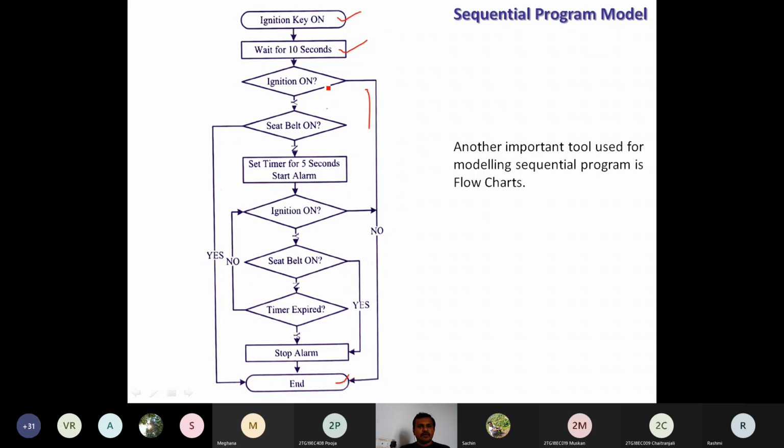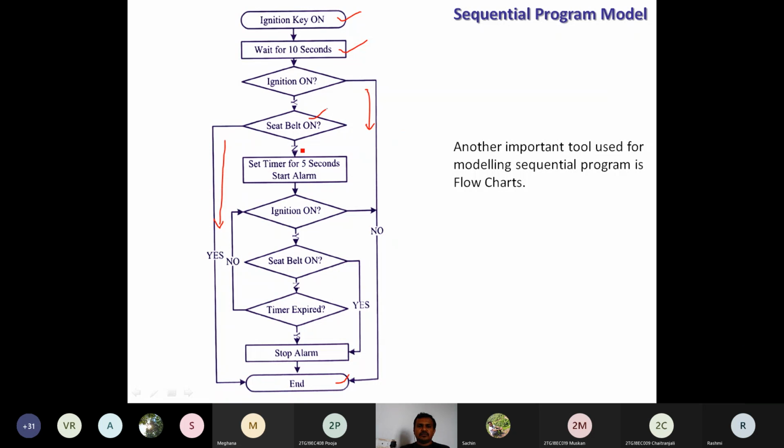Then if the ignition key is still on after 10 seconds, what is the next step? If it is yes, check the status of the seat belt. If it is on, then there is no need of any alarm, because the seat belt is already fastened. Yes means it moves towards the end of the program, end of the process.